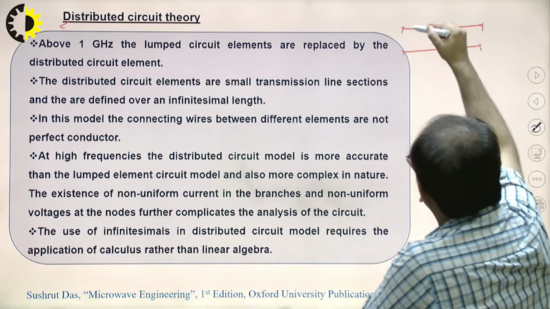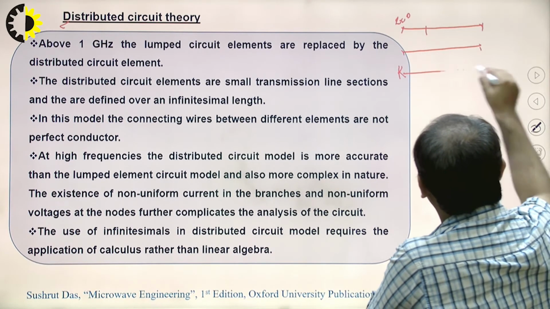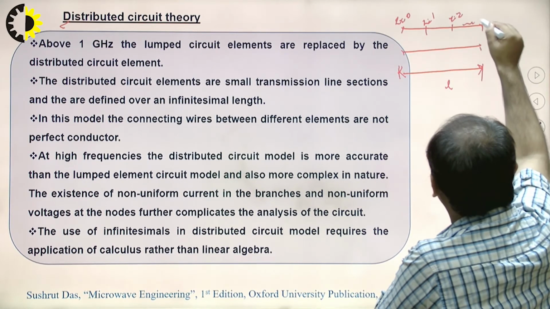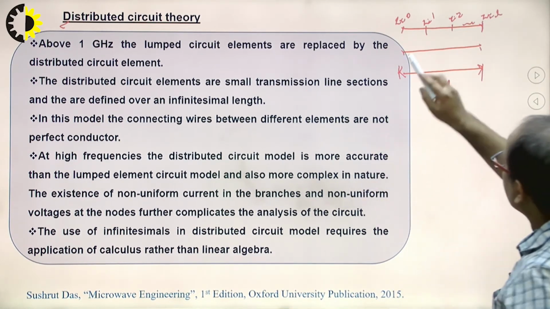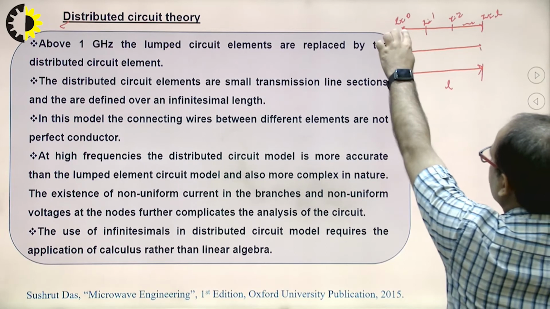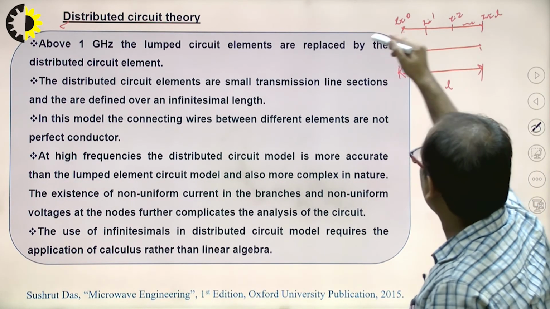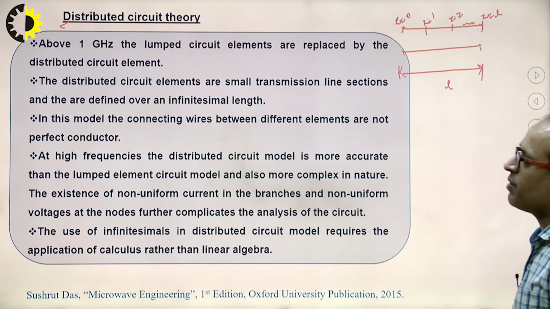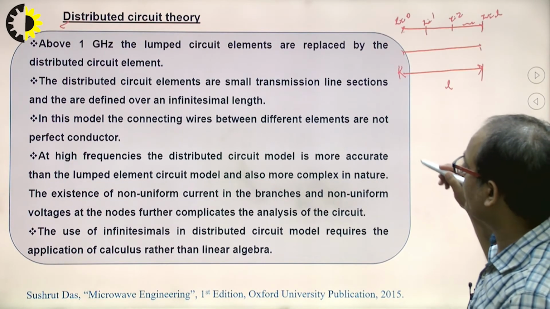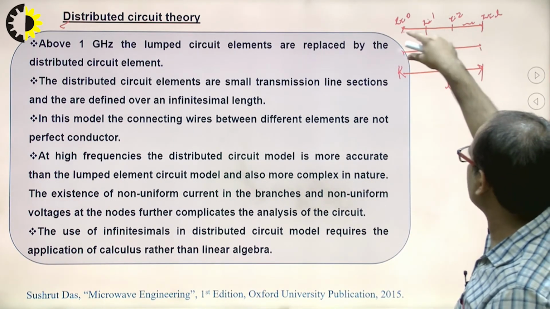Let's say this is position z equal to 0, and the line has a length L, with z equal to 1, z equal to 2, similarly up to z equal to L. At this point the voltage and current are different, at this point the voltage and current are different, and at this point as well, because the input signal has a frequency above 1 gigahertz, and when the frequency is above 1 gigahertz, the wavelength becomes comparable to the dimension or length of the component.